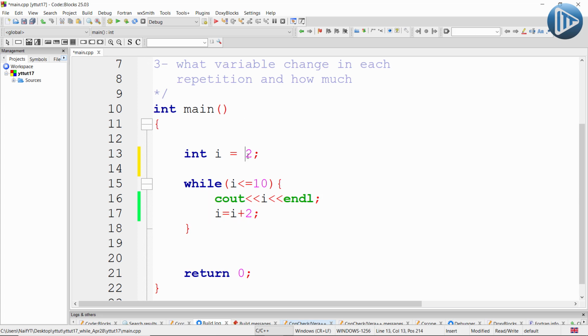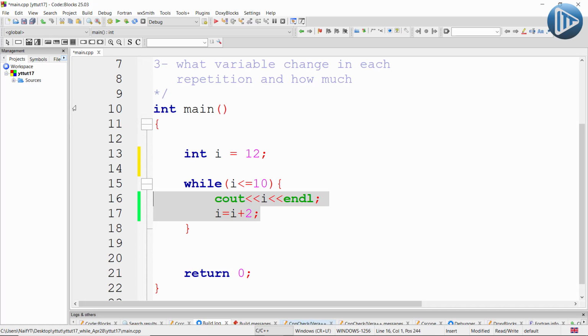And the thing is that sometimes maybe the condition is false from the start. For example, now what's stored inside I from the start is the number 12. Our while loop will check, is I less than or equal to 10? No, I is not less than 10 because 12 is bigger than 10. So it will not run the code inside the while loop, not even once.